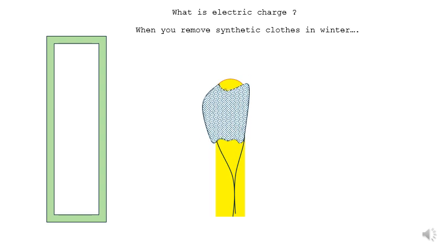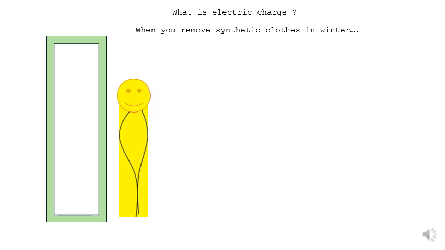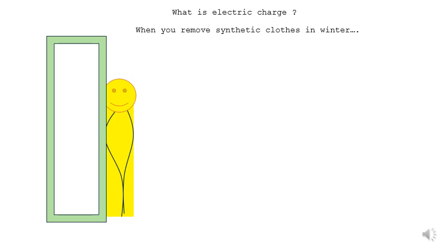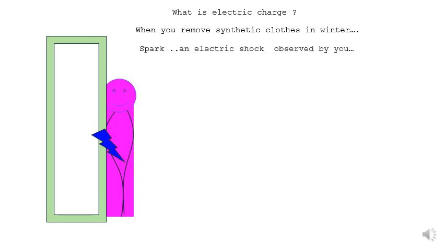When you remove the synthetic clothes, especially in winter when the air is absolutely dry, and slowly touch the metallic part, the person gets a spark, which is an electrical shock.